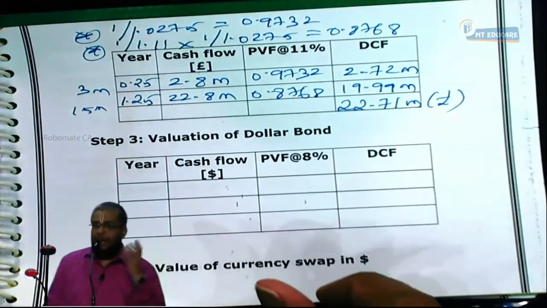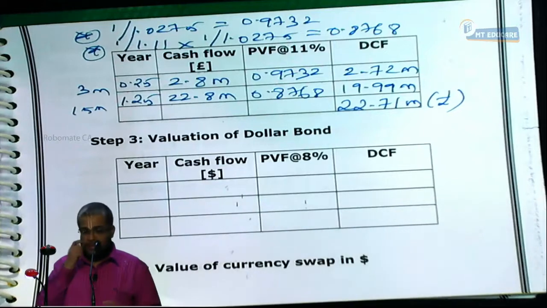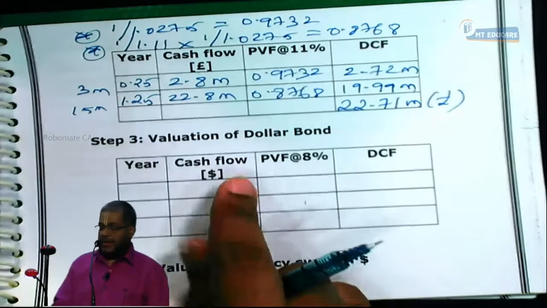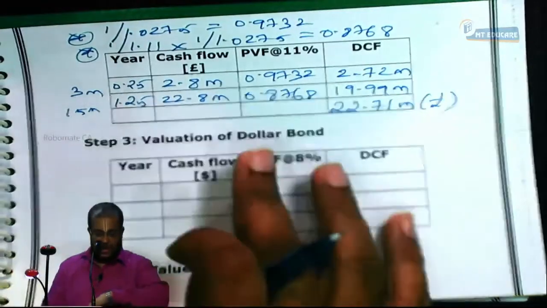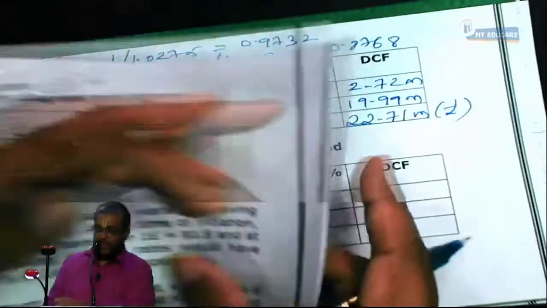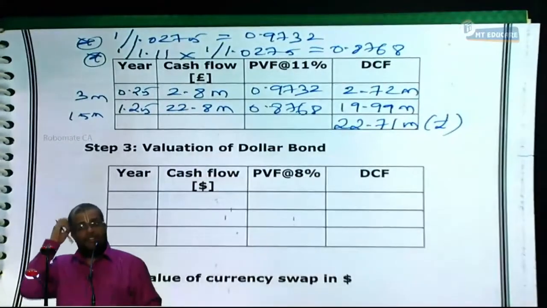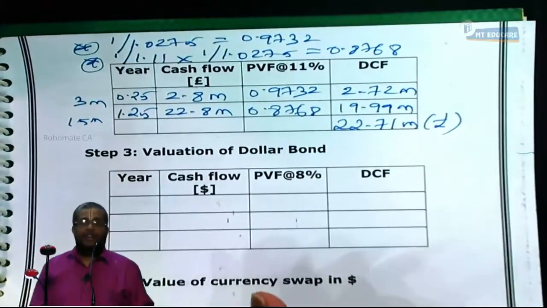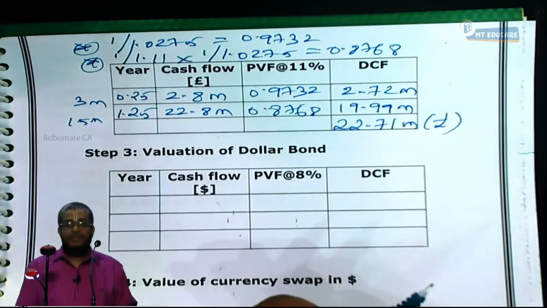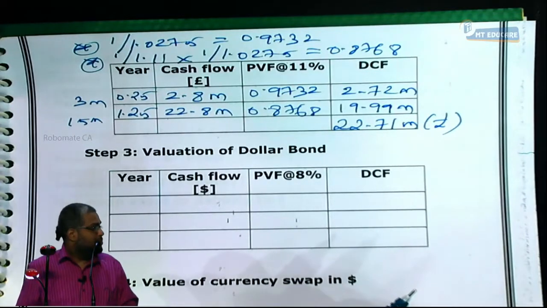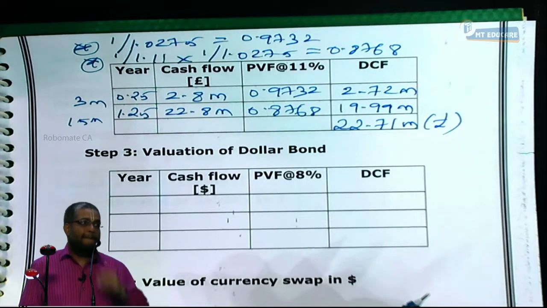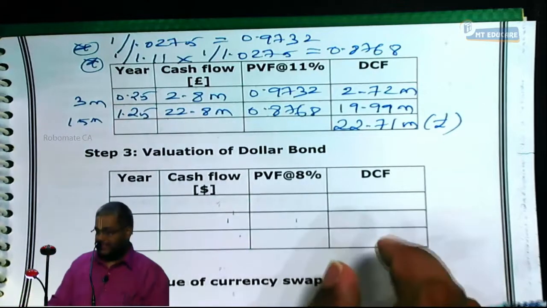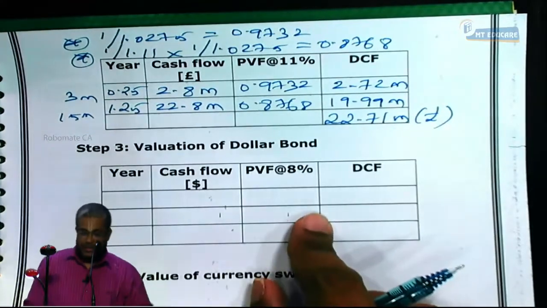This is the value of what bond here? Pound bond. Please tell me, are you all following? Next, like that, we can even value what bond here? Dollar bond. Let's value the dollar bond. All of you, listen. Up to this, have you all finished copying? Those who have not yet copied, raise your hand. Don't talk. Shall I proceed?